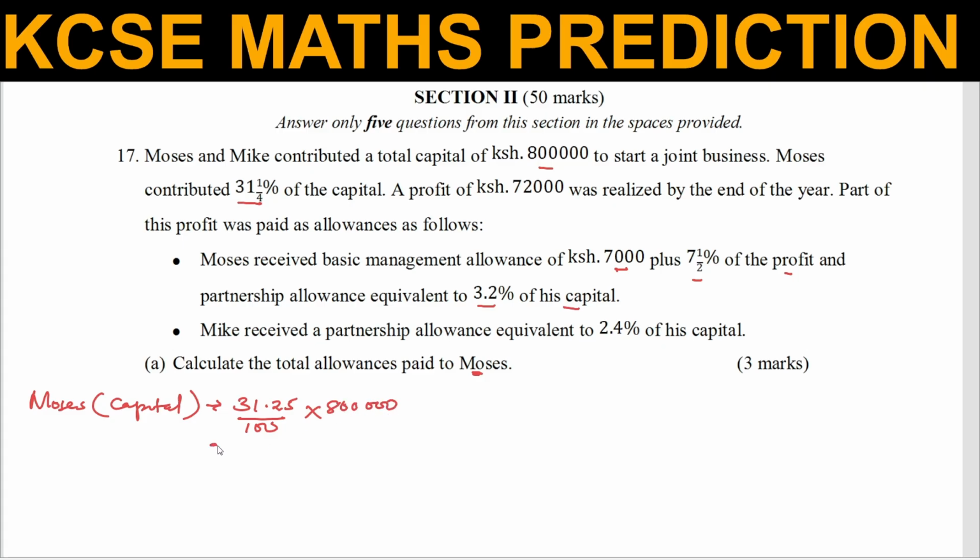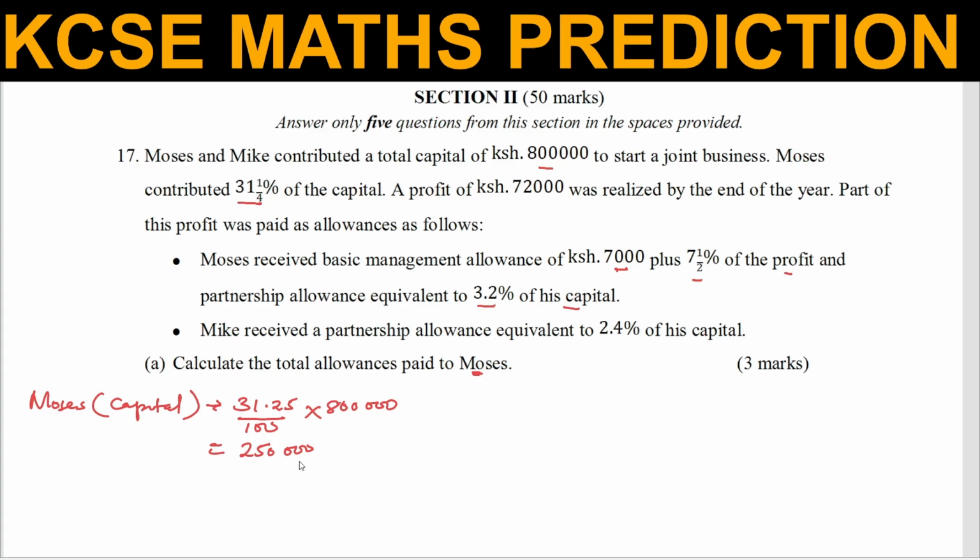When you work this out, this will give 250,000. So this is the amount Moses contributed.